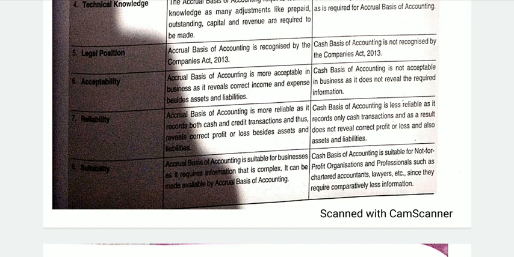But on the other hand, in the cash basis system, there is no such requirement of recording outstanding expenses, prepaid expenses, etc. So there is no need of any expert. A simple receipt and payment account is prepared, which can be prepared by any person working in that organization. This system is also useful for NGOs and professionals, like CAs, CSs, doctors who are professionally qualified. They just have to record their receipts and payments for the year, so they can adopt this cash basis of accounting.